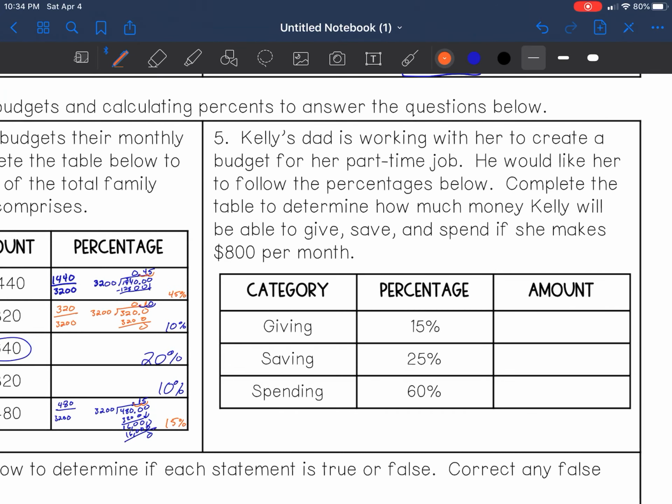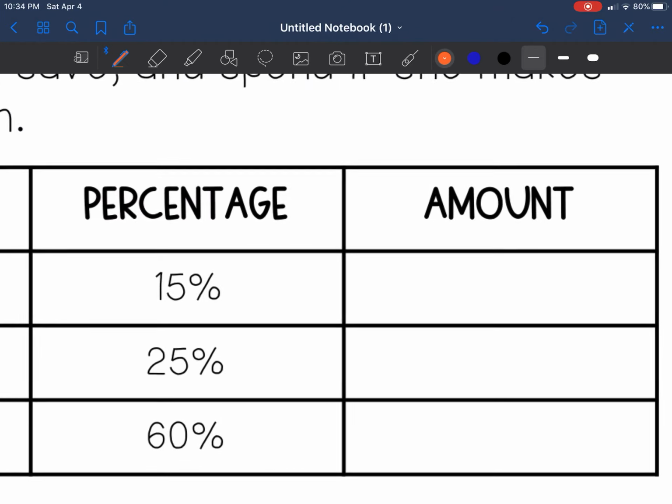Kelly's dad is working with her to create a budget for her part-time job. He would like her to follow the percentages below. Complete the table to determine how much money Kelly will be able to give, save, and spend if she makes $800 per month. So here's where we're finding our part. We have our percentage. We have our whole amount, which is 800. So now we'll be multiplying.